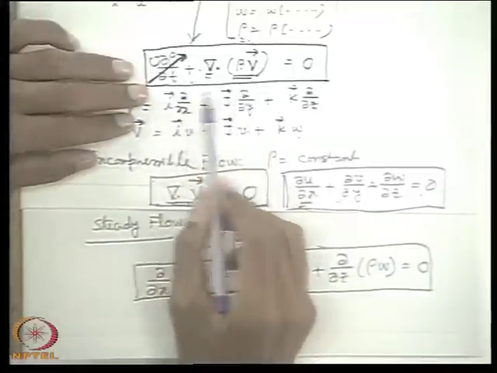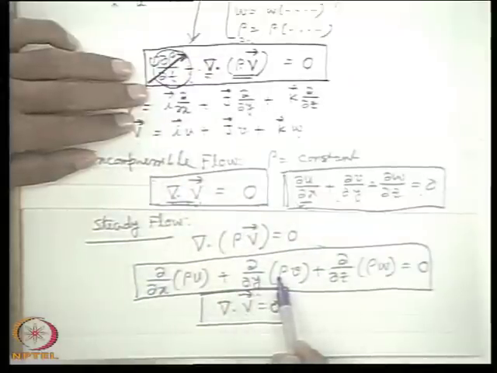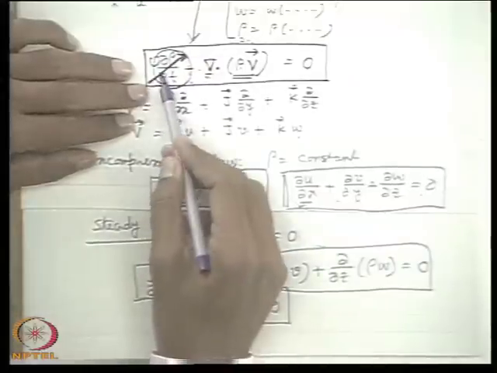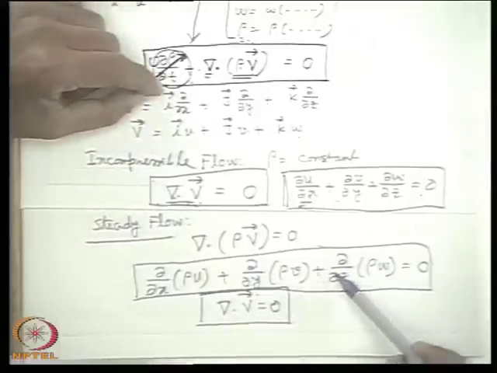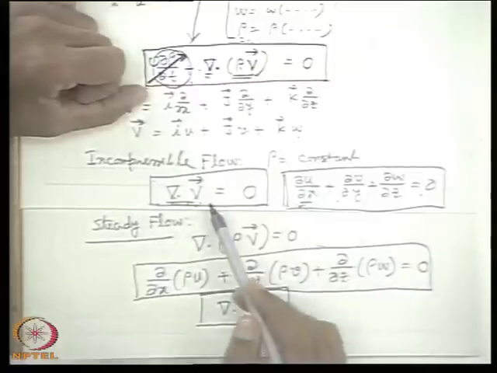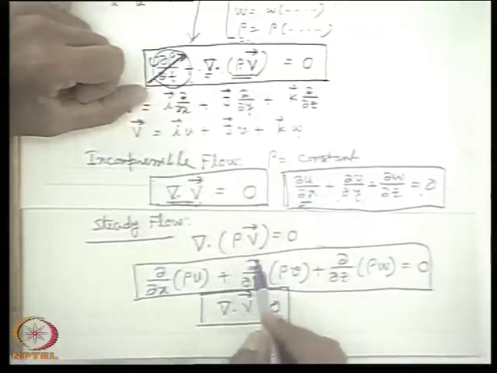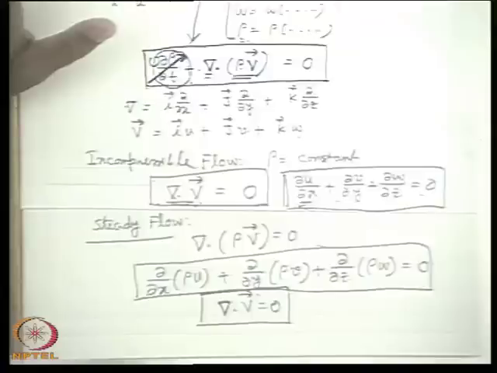So, a compressible flow, if it is unsteady, this term will be there, and if a compressible flow is steady, then this term will not be there. So, therefore, we can distinguish the steady flow or unsteady flow if the flow is not incompressible from the continuity equation. But if the flow is incompressible, whether the flow is steady or unsteady, the continuity equation will always yield divergence v is 0. This part is clear?